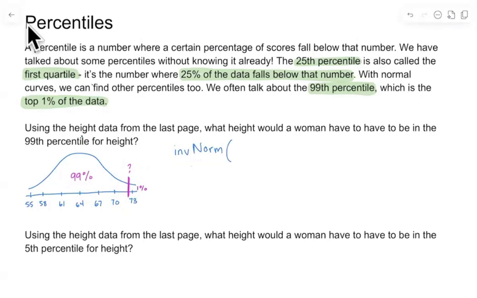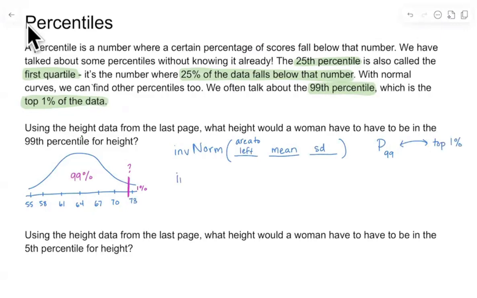Inverse normal takes 3 pieces of information. As in the last problem, it takes the mean and the standard deviation, but it also needs the area to the left or the area below. So if I wanted to figure out the height a woman has to be in the 99th percentile, and sometimes we also see the notation P sub 99 for the 99th percentile, remember that another way of talking about that is that it's the top 1%.